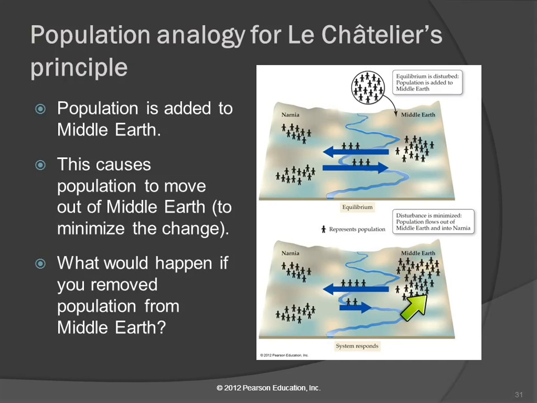Like, oh, you've put a bunch more people in here. Well, we're just going to move over here and partially undo that. Now, you can't completely undo it, because if you put too many people over here, then you'll have more crowding over there, and it'll go back and forth. And eventually, though, it's going to settle out and be at equilibrium again.